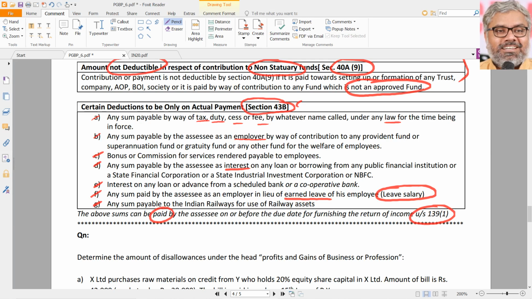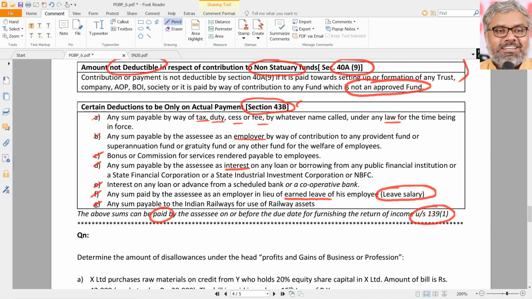So, once again, the due date is not the due date according to the respective acts. The due date is in accordance with the Income Tax Act, which is the due date for furnishing the return of income. Logic has to be applied there. And CBDT has even issued a circular about this, though they have excluded employees' contribution from that circular.